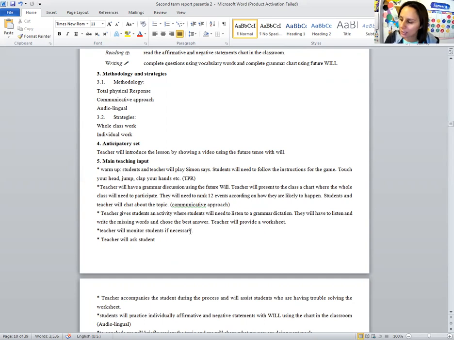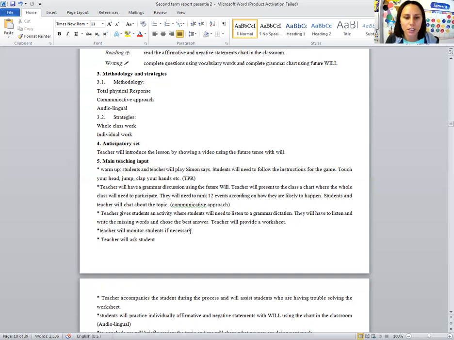For the main teaching input, as a warm-up activity, the students will need to play Simon Says. It's very easy. They will need to follow the instructions for the game. When I say touch your head, they will need to touch their heads. When I say Simon says jump, they will need to jump, and so on. Here I implemented the method of total physical response because I want them to move a little bit at the beginning of the class.